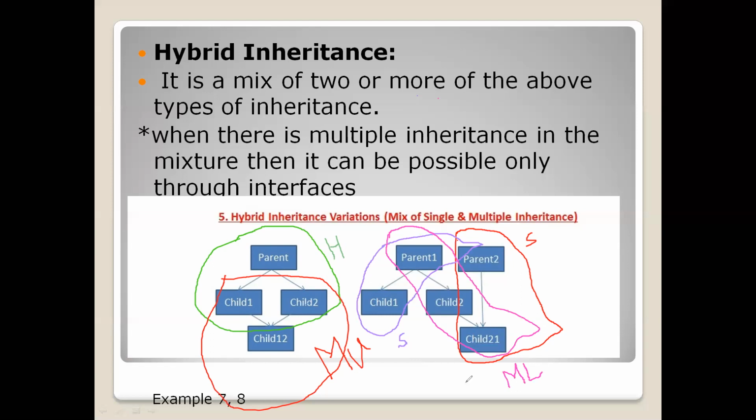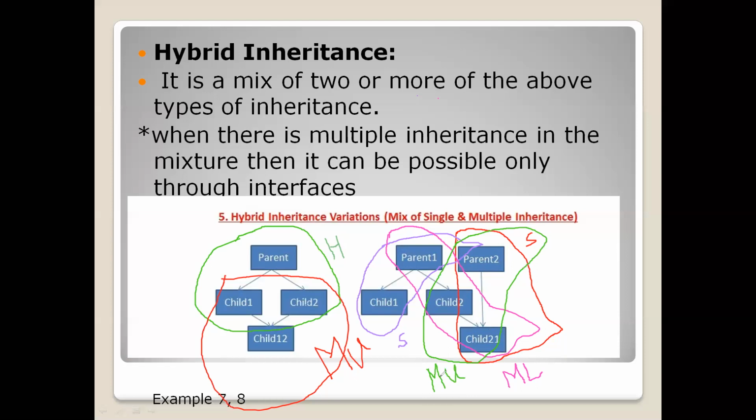At the same time, if you observe, we have one more inheritance in the picture. If you observe this particular thing, this child 2 1 is having two parent classes, that is parent 2 and child 2, the two parent classes for child 2 1. So this type of inheritance is called multiple inheritance, which is not directly possible in Java.